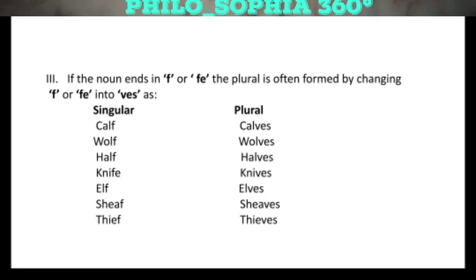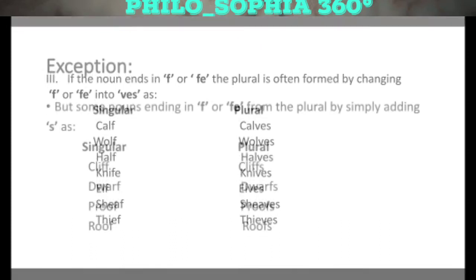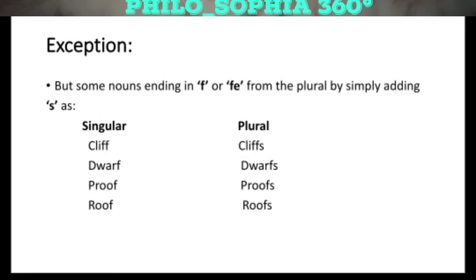We have another example of wolf, W-O-L-F, which is ending with f. We will simply add ves in it. We have another example of knife, which is ending with fe, and we will simply add ves into it and it will become knives, which is plural. But there is an exception to this rule. The exception is that there are some words in English language which are ending with f or fe, but we still have to add s in them to make them plural rather than adding ves.